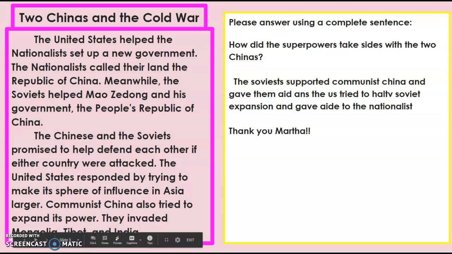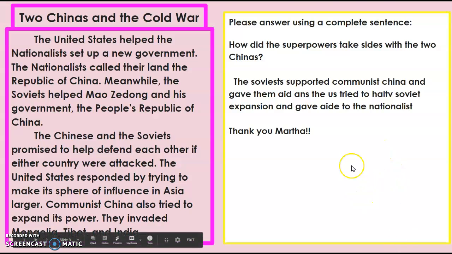Okay, second question, Martha, you helped me out with this one. And the question was, how did the superpowers take sides with the two Chinas? So, Martha, your answer was really nice. You said the Soviets supported communist China and gave them aid, and the U.S. tried to halt Soviet expansion and gave aid to the nationalists. So that was really, really nice because you talked about how both superpowers did. Few of you guys maybe addressed one side or the other, so I really like that in this answer.